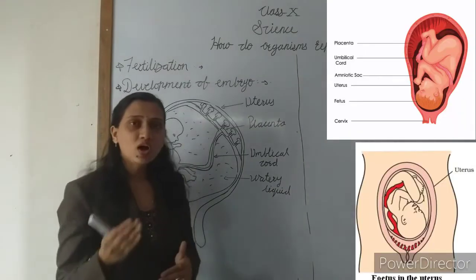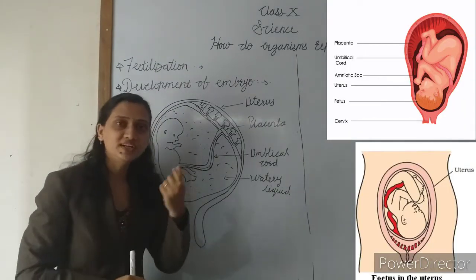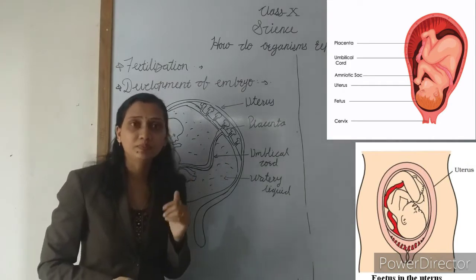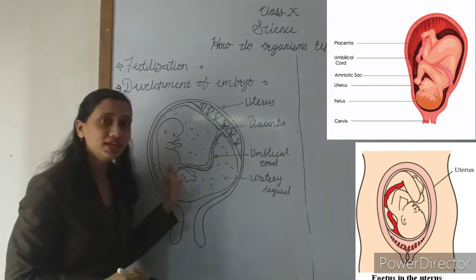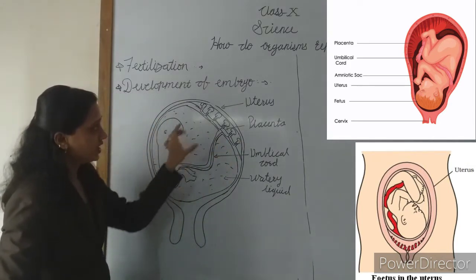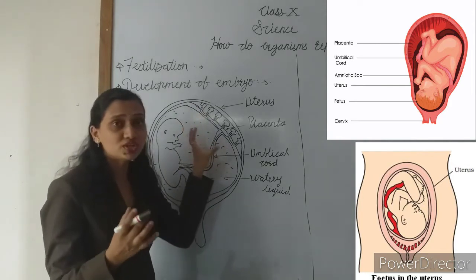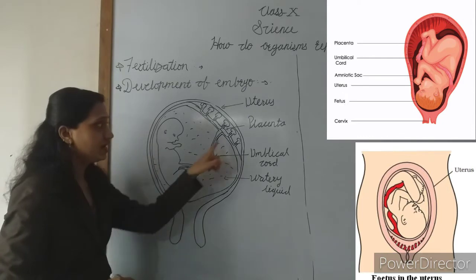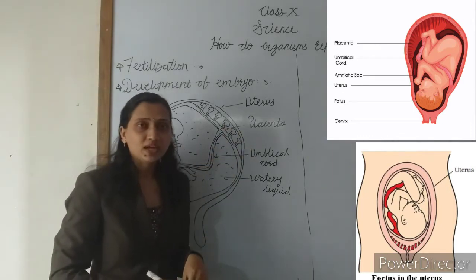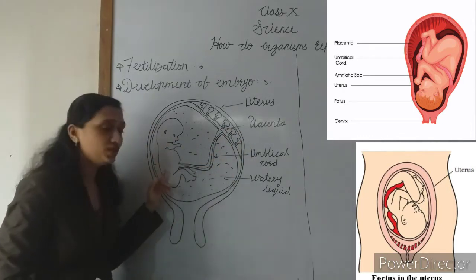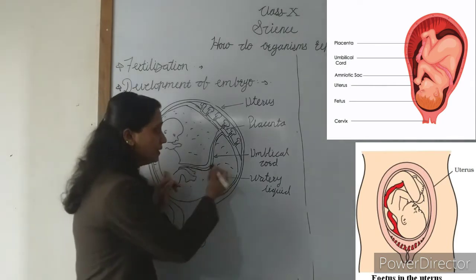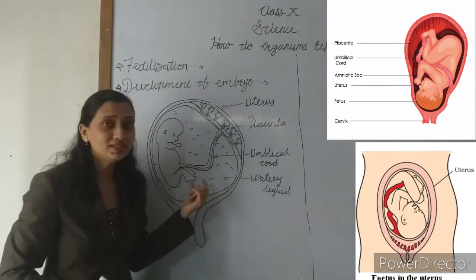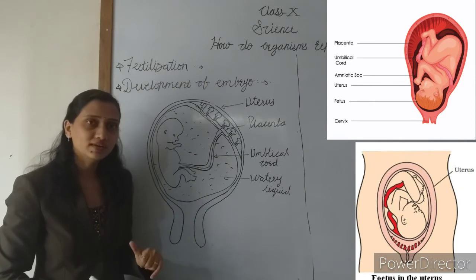Understand? Now after the implantation, disc-like structures develop between the wall of the uterus and the embryo. See in this figure, here the disc-like special tissue develops between the wall of the uterus and the developing baby. It is called the placenta. And this placenta is connected to the embryo through the umbilical cord. It is a tube-like structure. It is called the umbilical cord.